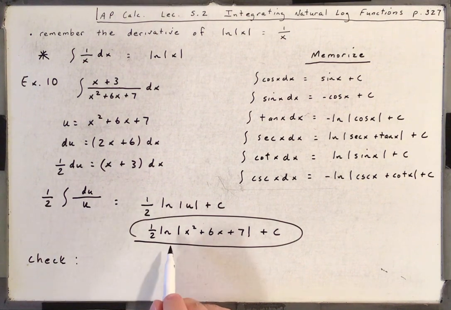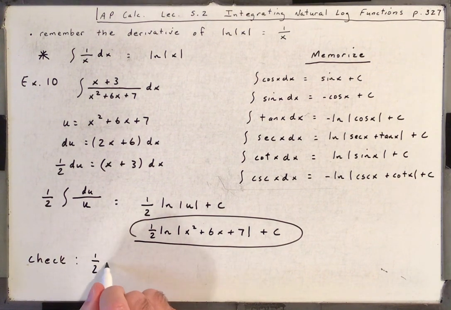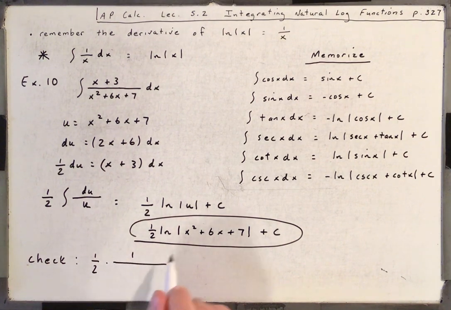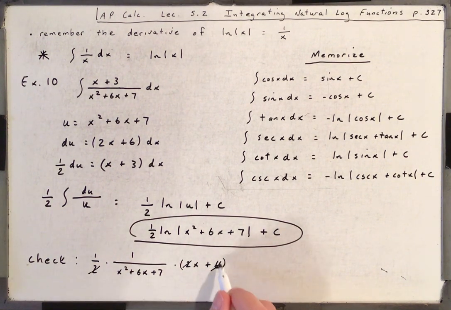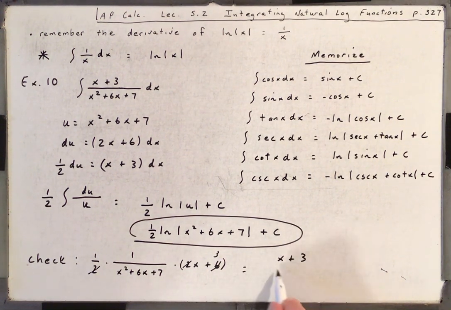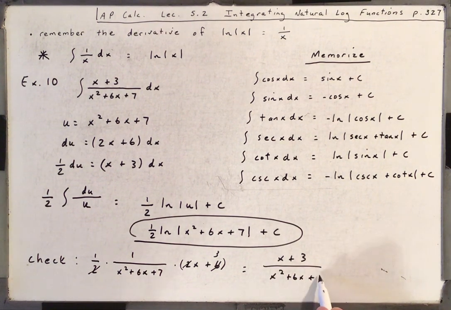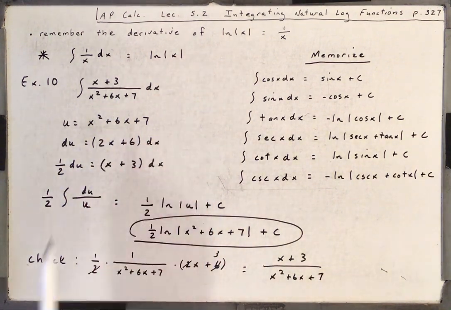Now let's check this one. I'm going to take the derivative of that. So it's going to be 1/2 times 1 over x squared plus 6x plus 7 times 2x plus 6. All right, so this 2 and this 2 will cancel, and that 2 and 6 there becomes a 3, so you end up having x plus 3 over x squared plus 6x plus 7. And that's exactly what you have here. That's what you need.